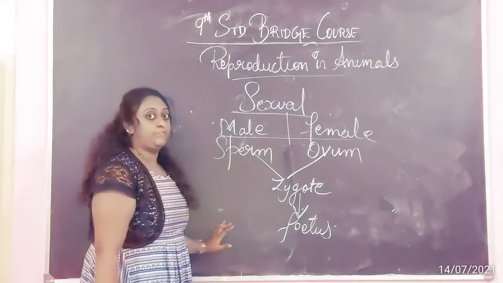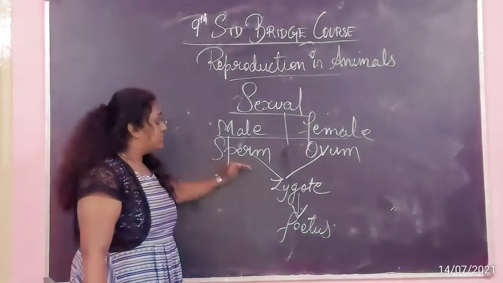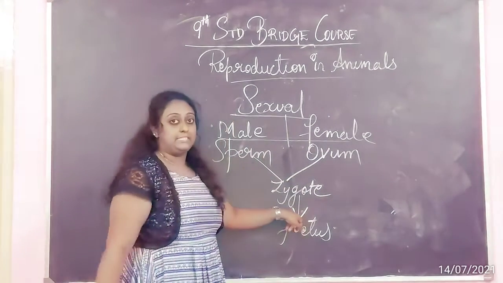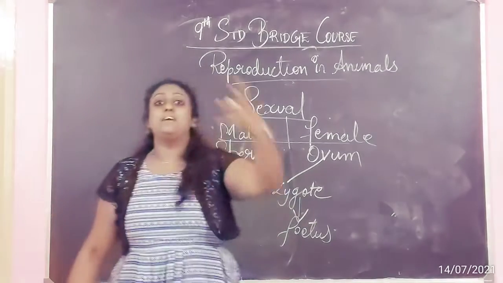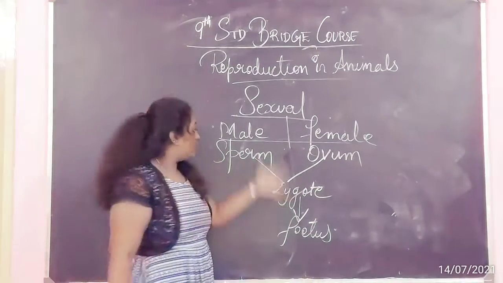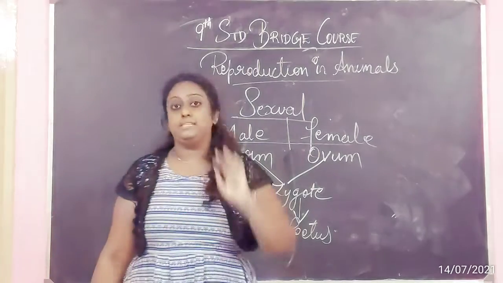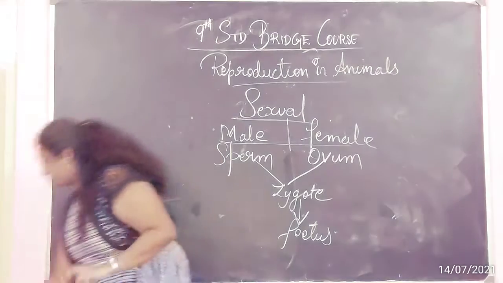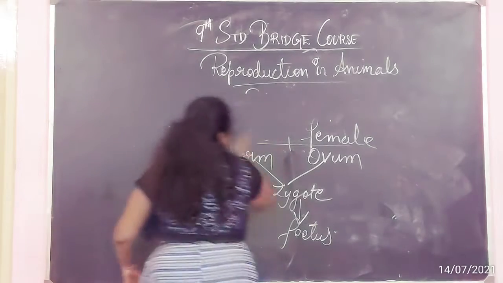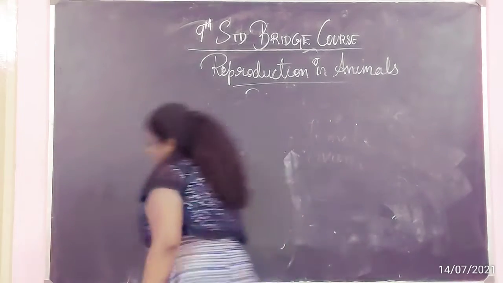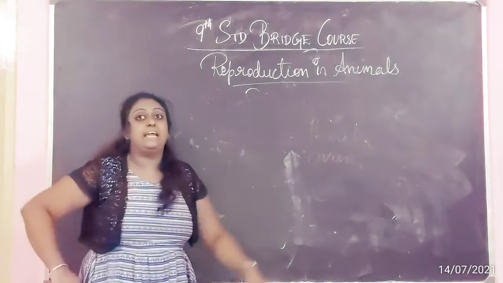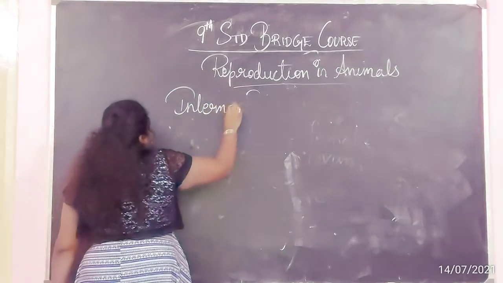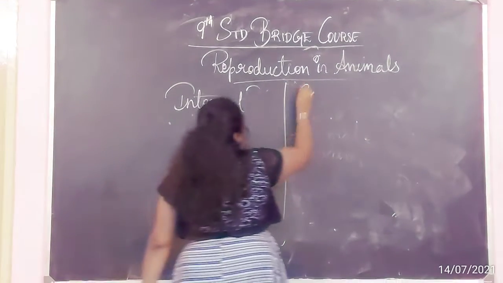See, I made a chart for you to understand. From the male sperm and from the female ovum, when they fuse together, we get a zygote. And when the zygote is developed, we get a fetus. So these are the terms you are supposed to understand. After this, there are two more things which I have to explain. The next thing is internal fertilization and external fertilization.